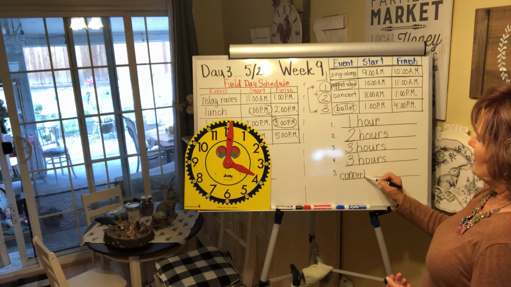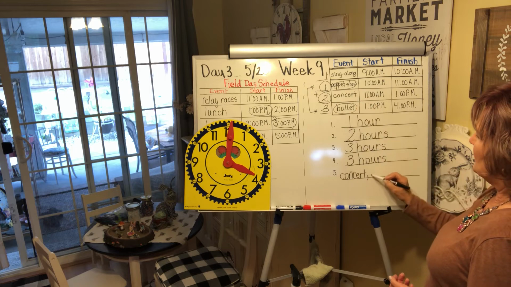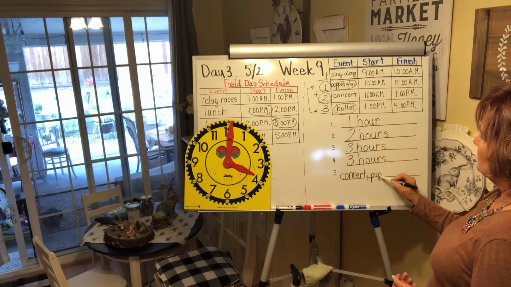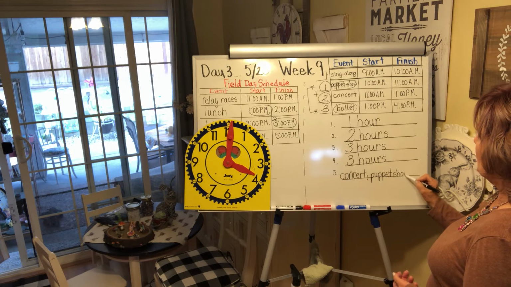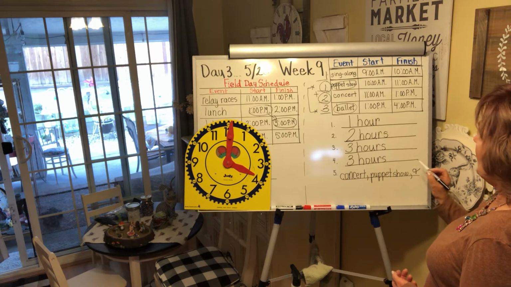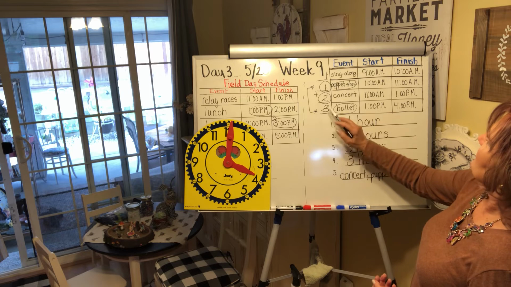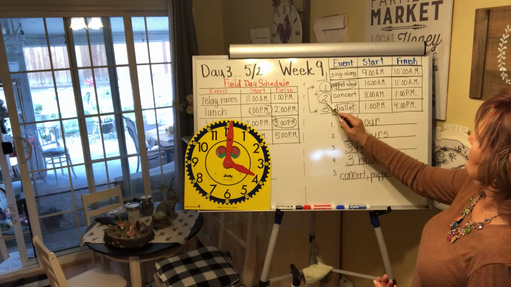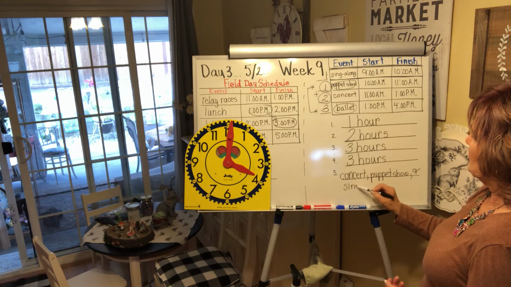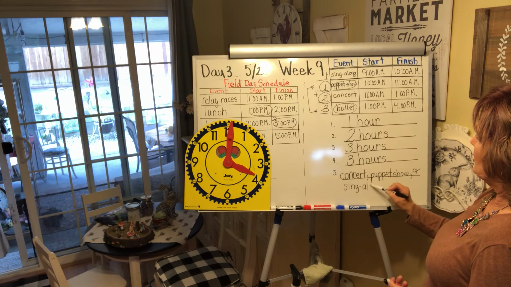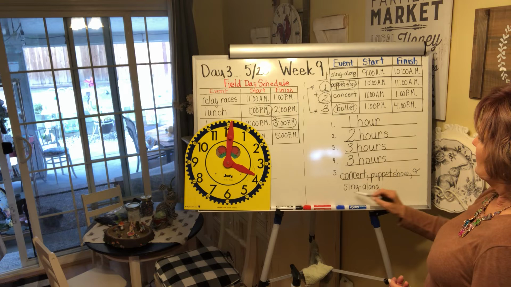Concert, comma, puppet show. So she can get her money's worth if it costs anything. And what do we say? Puppet, concert, 2, 3, 4, and sing-along. Okay?